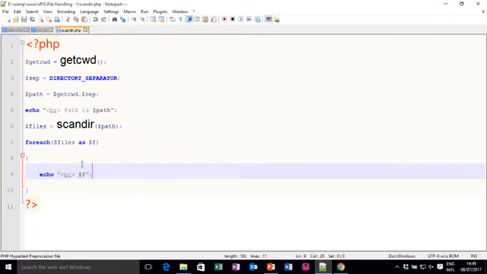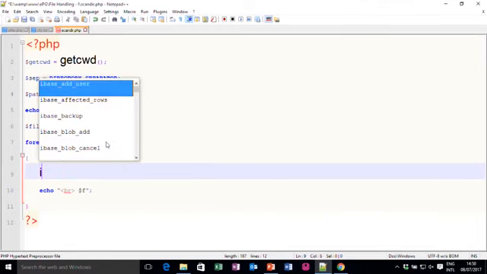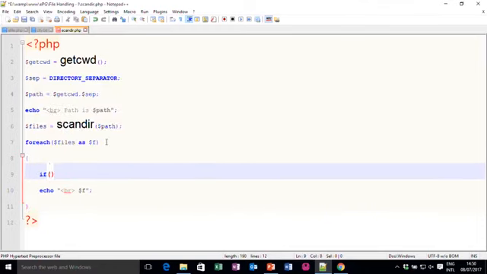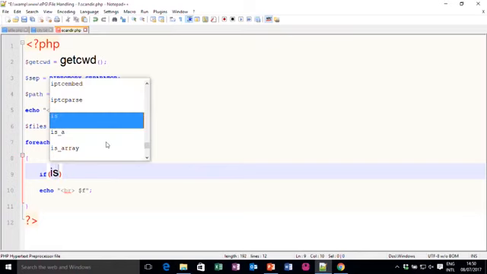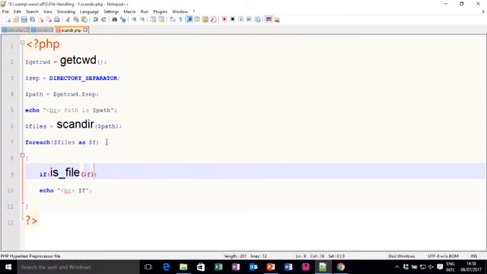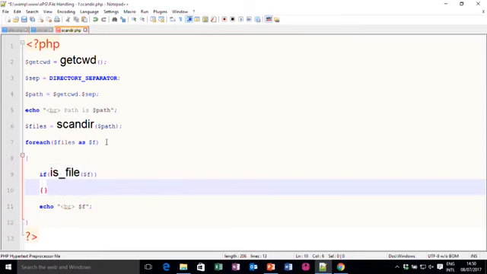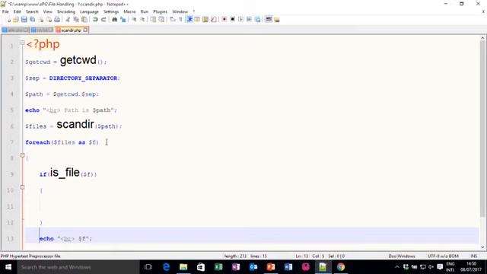Now, for example, if I want to check only files, I can make changes here. What I need to do inside the loop is use an if condition, is_file($f), then only it should print that file.